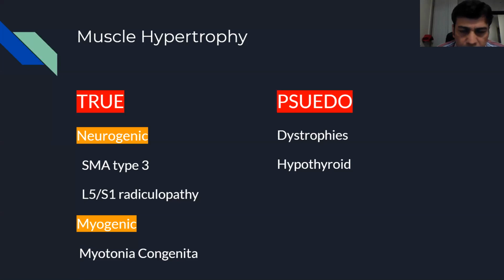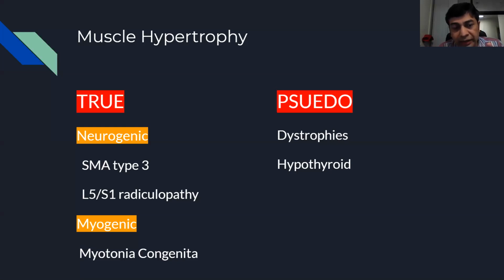Of course, the true myogenic one is myotonia congenita. These patients have true muscle hypertrophy. They are quite Herculean, well built, and it seems that they are doing some gymming, but it's an internal gymming of the muscle. Pseudo hypertrophy occurs because of some infiltration inside the muscle, and all muscular dystrophies will have pseudo muscle hypertrophy. Hypothyroid myopathy is also a kind of pseudo muscle hypertrophy because of the infiltration of inflammatory cells inside the muscles.